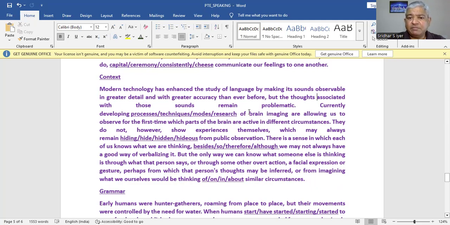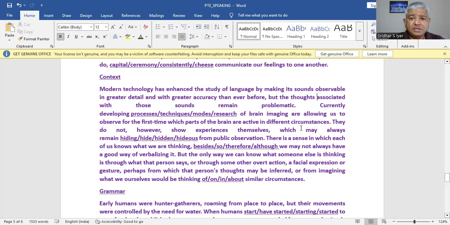So contextually, when we are talking about brain, it should be processes of brain because techniques won't fit in the bill. Modes, research, none of these fit in the bill. Processes of brain imaging are allowing us to observe for the first time which parts of the brain are active in different circumstances.